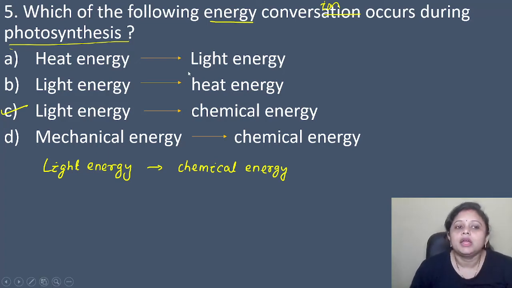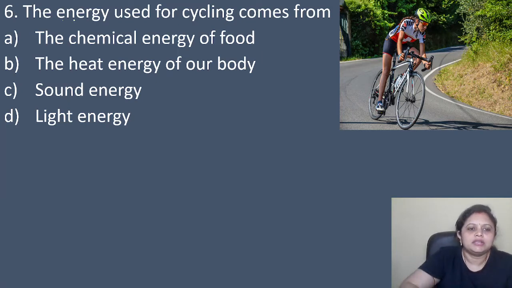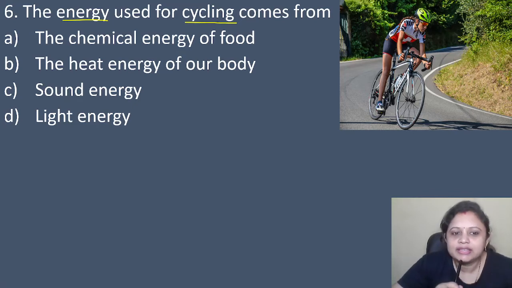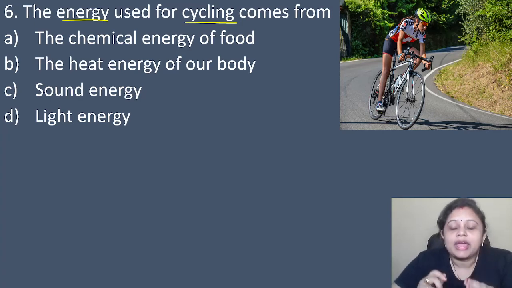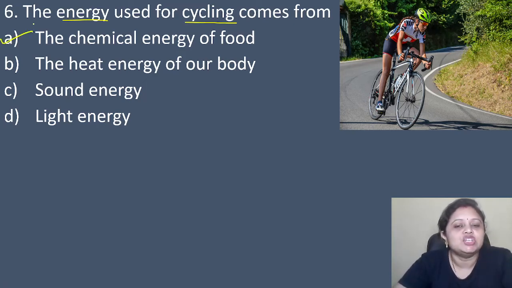Got it? Coming to the next question, the energy used for cycling comes from option A, the chemical energy of food, B, the heat energy of our food, C, sound energy, D, light energy. So from where do we get energy for cycling? Yes, for that our body needs energy. And how is our body getting energy? From the food. And we know that food contains chemical energy, right? So here the correct answer is option A, the chemical energy of food.